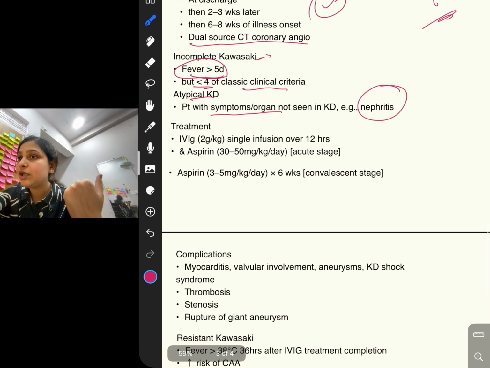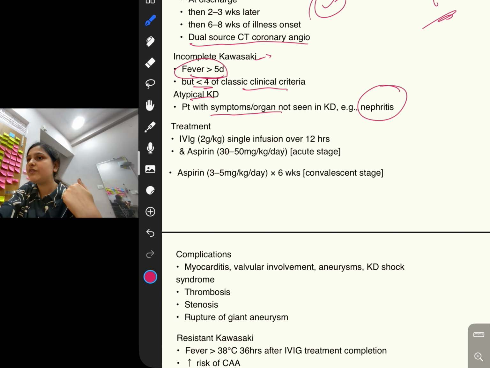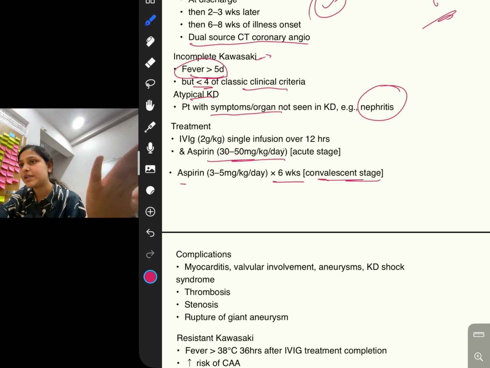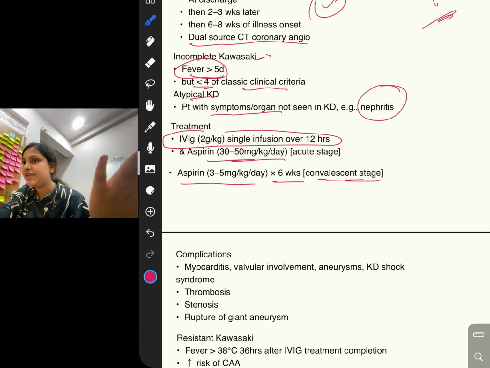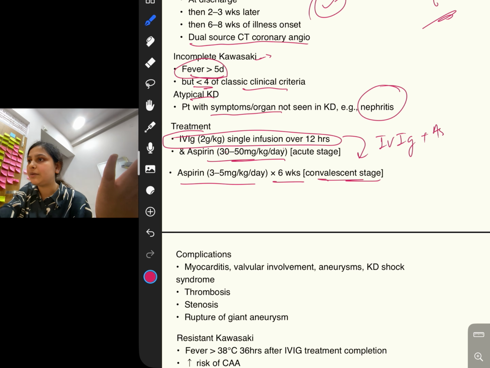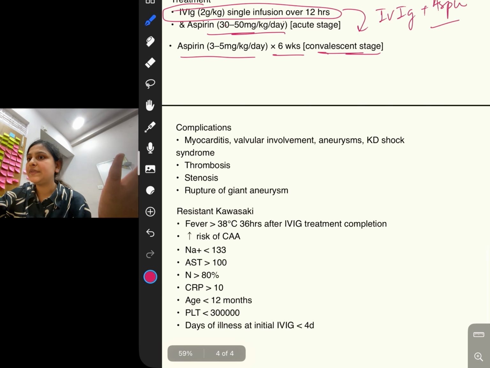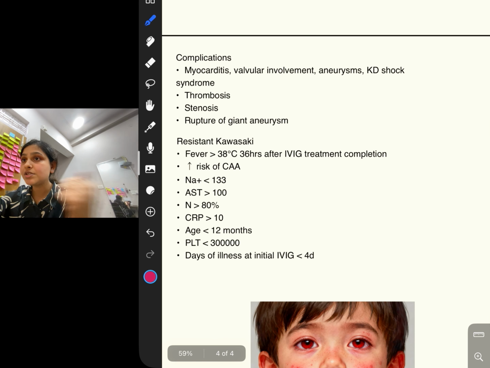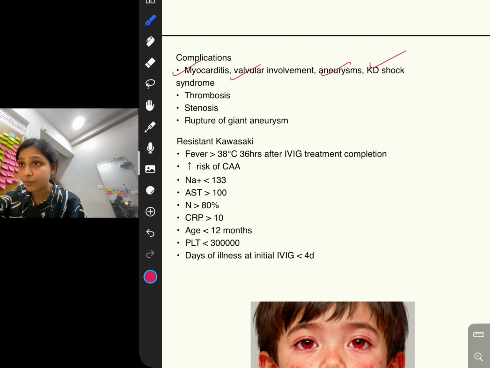Then what is the treatment? The treatment you will give is IVIG 2 gram per kg over 12 hours, and aspirin. In the acute phase, you will give 30 to 50 mg per kg per day, and in the convalescent stage for 6 weeks, you will give a maintenance dose of aspirin 3 to 5 mg per kg per day. But the main treatment is IVIG and aspirin. Okay, the next comes complications. You will see myocarditis, valvular involvement, aneurysms, Kawasaki disease shock syndrome, thrombosis can happen, stenosis can happen, and the aneurysm can even rupture.